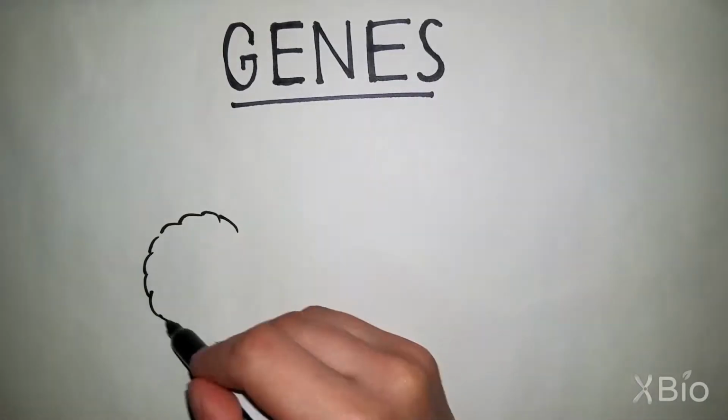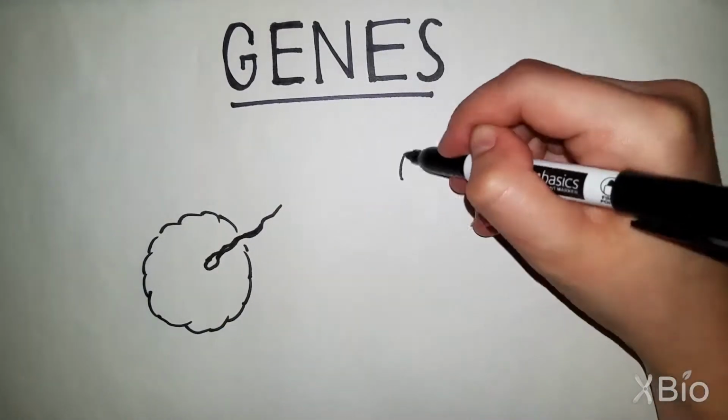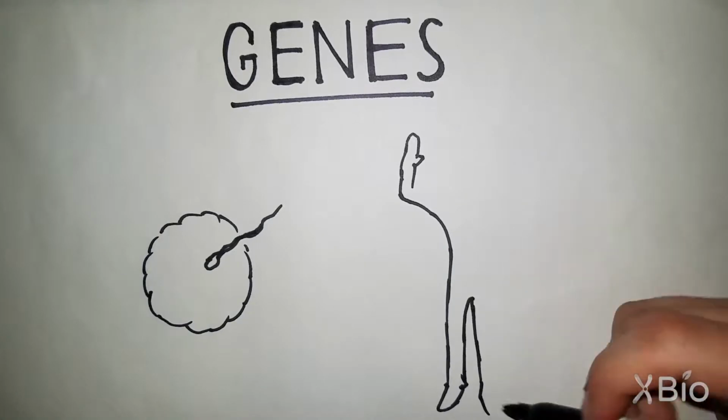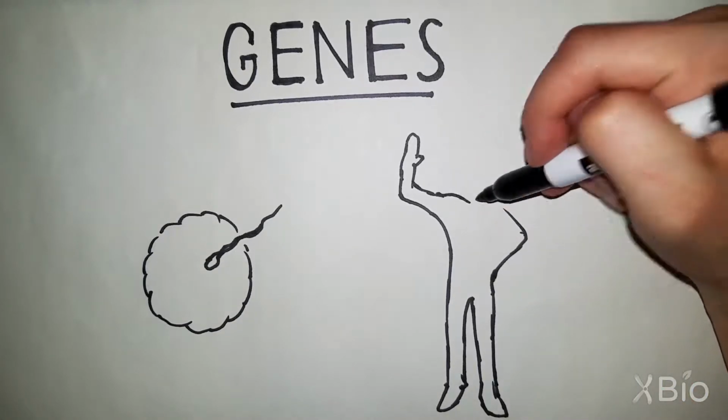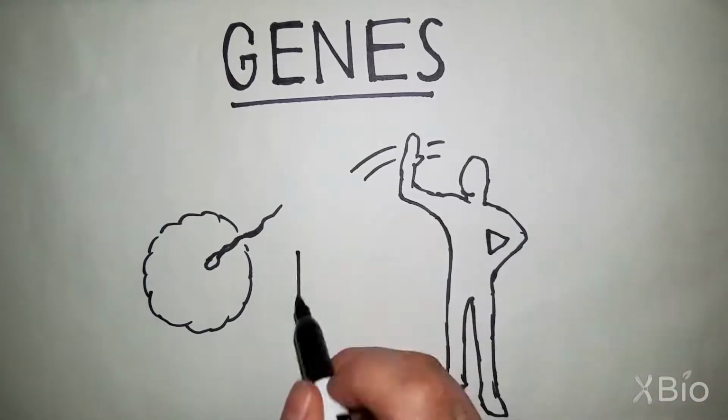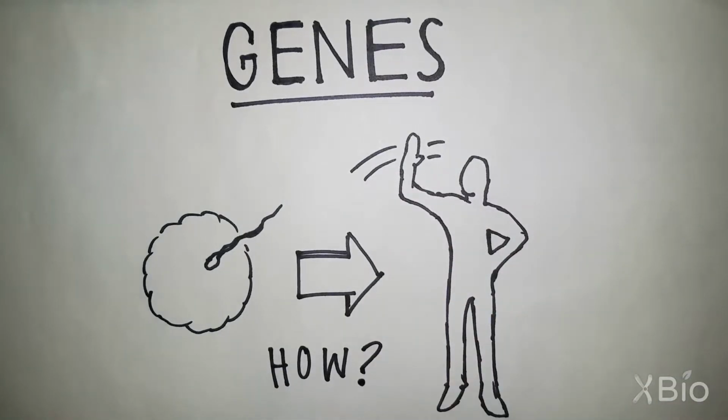Life begins with one cell, the fertilized egg, that grows to a human being with over 30 trillion cells. What are the instructions that allow you to become you? Let's zoom in to one cell of your body.